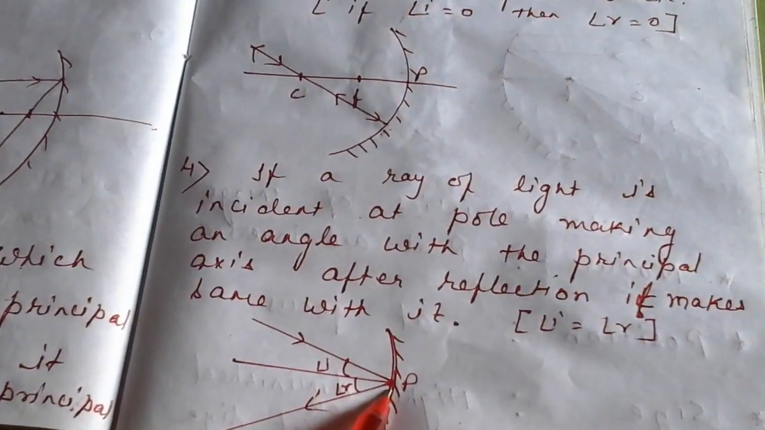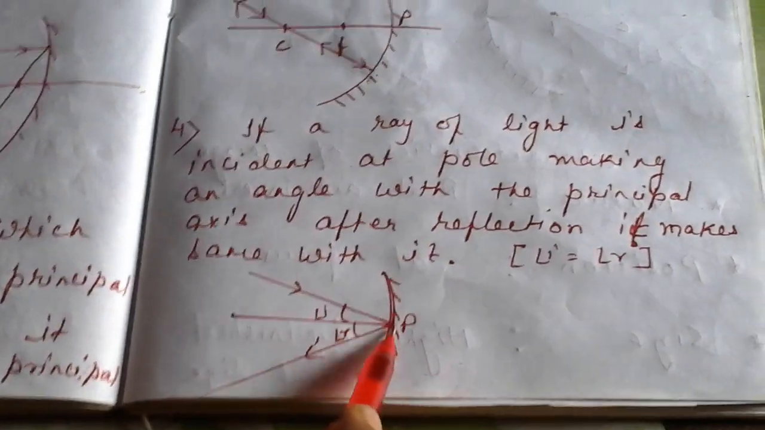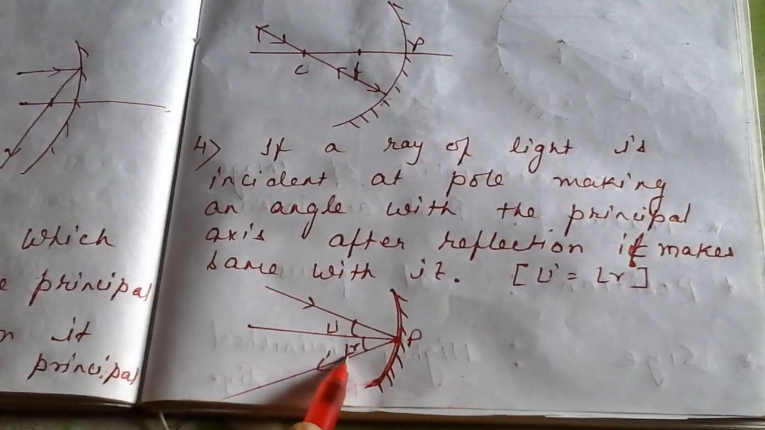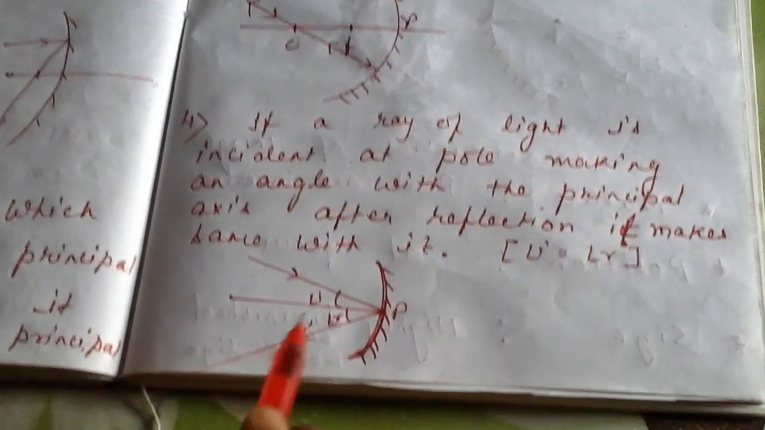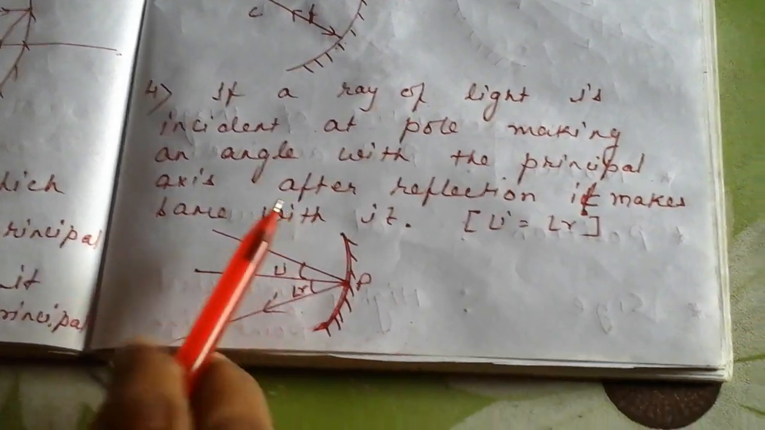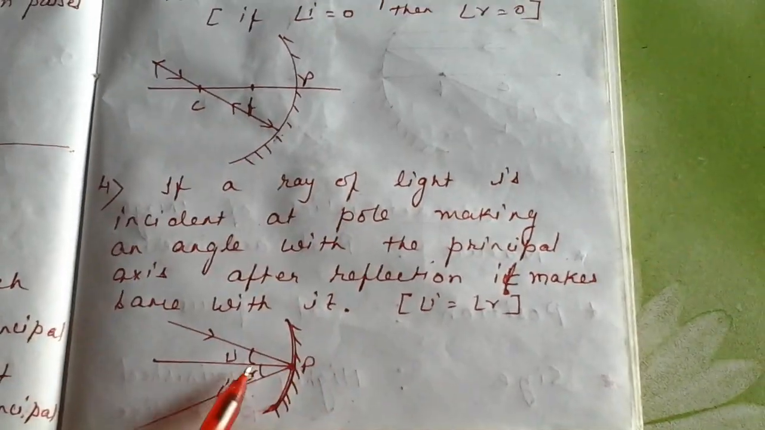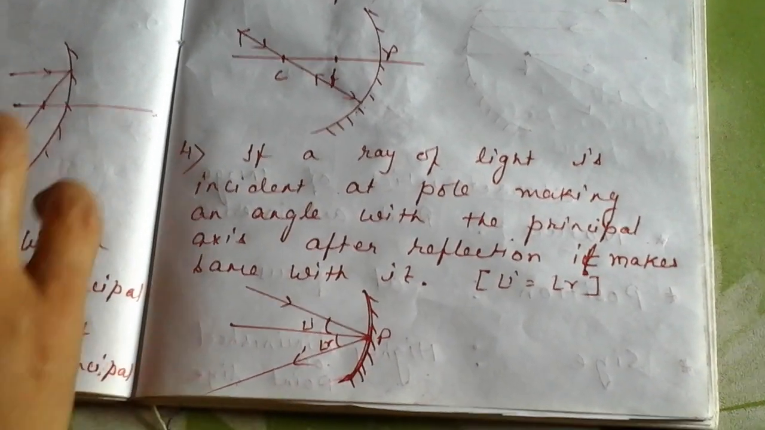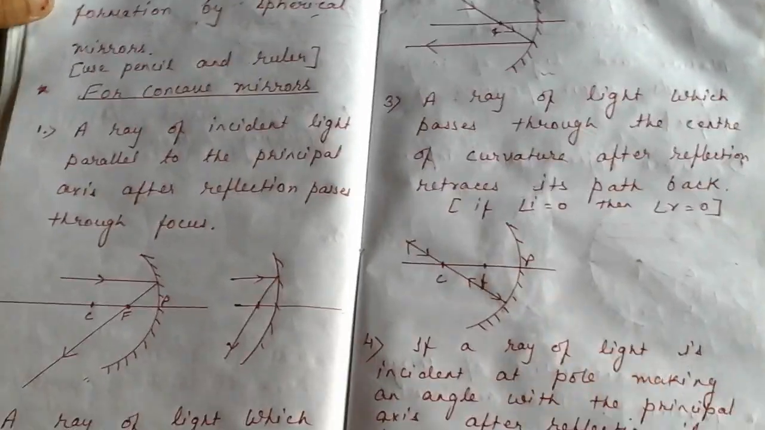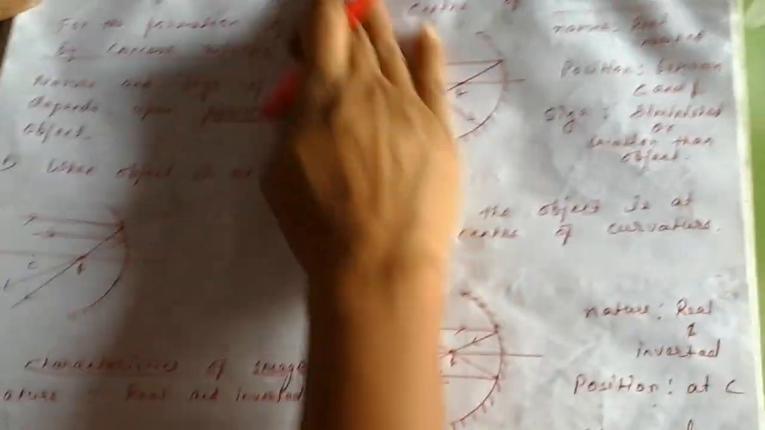And the last rule is that if a ray of light is incident at the pole, this is your pole, making a certain angle, after reflection it will make the same angle and be reflected back. So please don't use the fourth rule, because we are not going to measure the angle. Only use the first rule, second rule, third rule, and try to draw the ray diagram. So let us proceed towards the ray diagram.